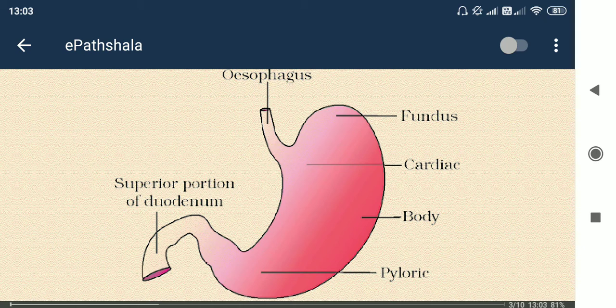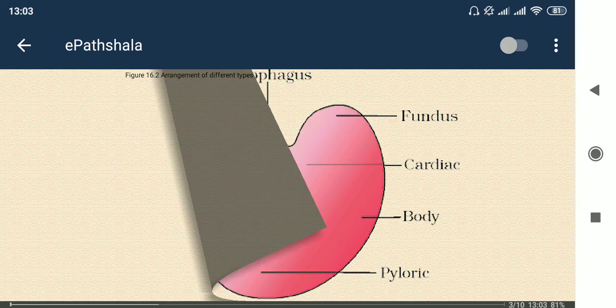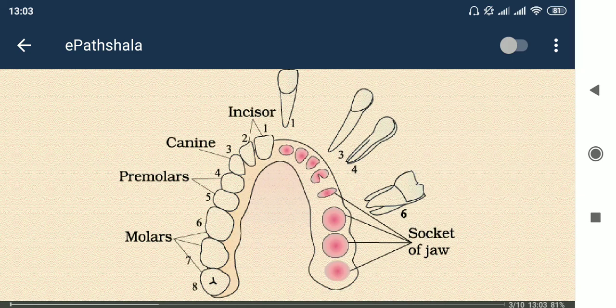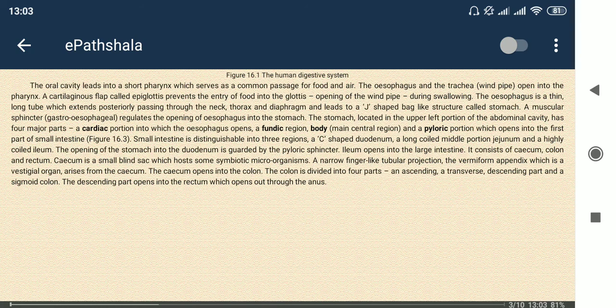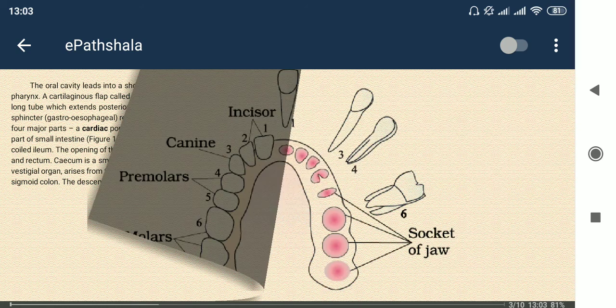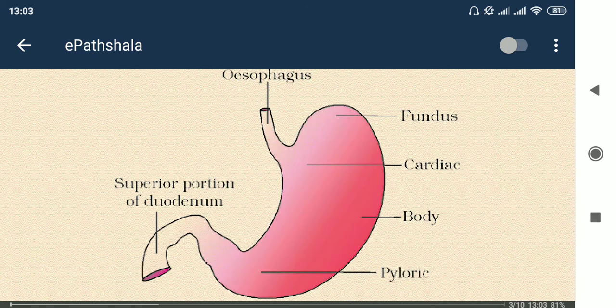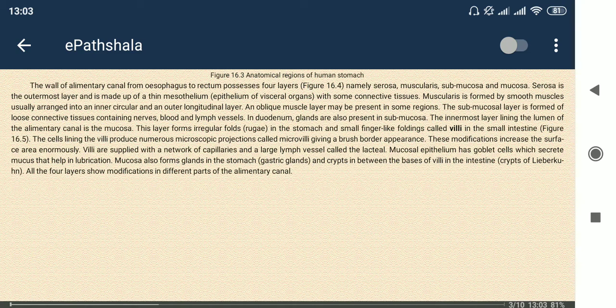After that, the body part you can see very easily. And pyloric is the ending part, fundus is the starting part, cardiac is the heart side, and body is the middle side. So these are the structures we need to remember about the stomach. So this is done already, I think so. Wait for a second. Fundus, body. From the structure it is easier to remember and understand.